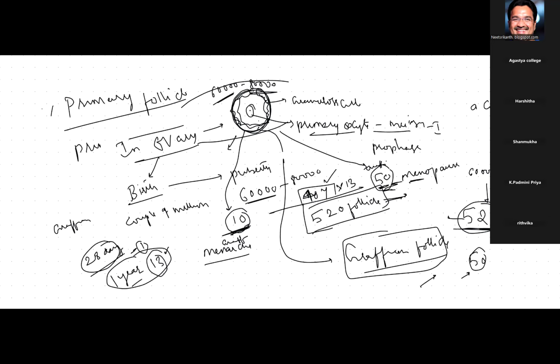Every 28 days, one primary follicle turns into a secondary follicle, then the secondary follicle into a tertiary follicle, and the tertiary follicle into a Graafian follicle. So out of 60,000 to 80,000, only one primary follicle turns into a Graafian follicle every 28 days. This is the story of oogenesis. Okay.